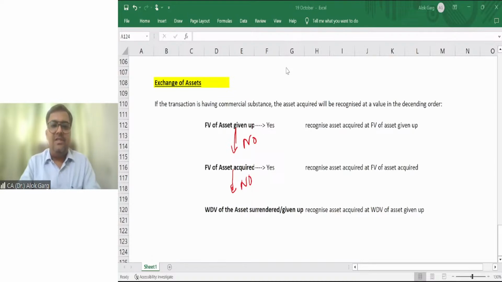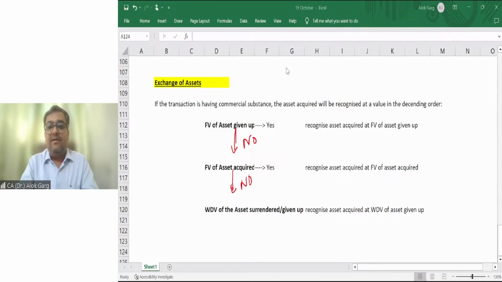So if the transaction is having commercial substance, the asset acquired will be recognized at a value in descending order. What does it mean? So the transaction has commercial substance. Now you need to obtain fair value of the asset given up. Whether the fair value of the asset given up is there, answer is yes: recognize asset acquired at fair value of the asset given up. If answer is no, then you need to check whether the fair value of the asset acquired is there.